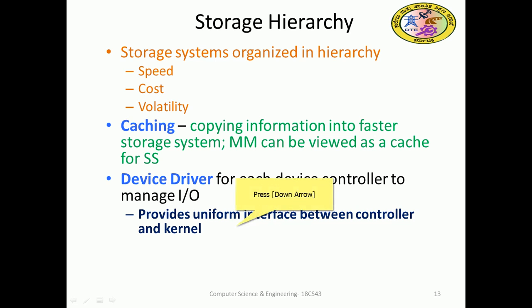Then the device driver. As I said, devices like keyboard, mouse, touch screen have a device controller, and the device controller controls the devices. For controlling that, software is required, which is the device driver. For each device controller to manage IO, it provides a uniform interface between the controller and the kernel.